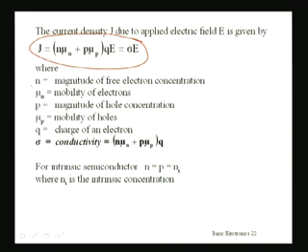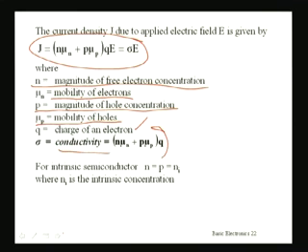N is the magnitude of free electron concentration, mu N is the mobility of the electrons, P is the magnitude of the hole concentration, and mu P is the mobility of holes, Q is the charge of an electron, and sigma is known as conductivity, which is given by this expression, N mu N plus P mu P into Q.